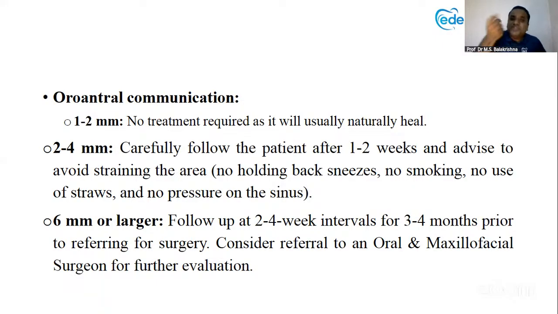And our question is only 0.3 mm. So it comes under even below this. So don't do anything. If it is 2 to 4 millimeter, then follow the patient and advise the patient not to sneeze, not to use a straw, and no pressure on the sinus. Tell the patient not to put pressure on the sinus.